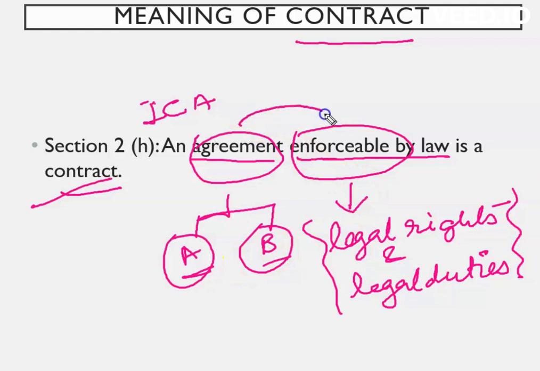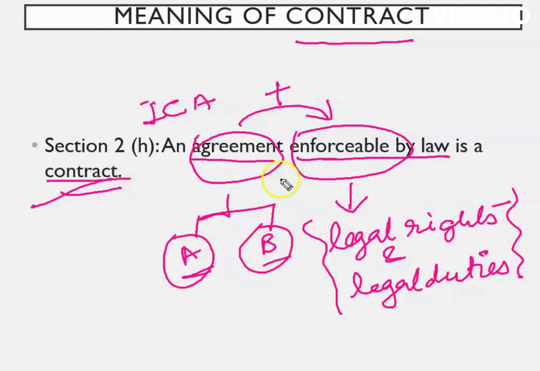But when we attach some kind of enforceability, some kind of legality into that, we call that a contract. So what A is saying, B will abide by it. What B is saying, A has to follow, right?